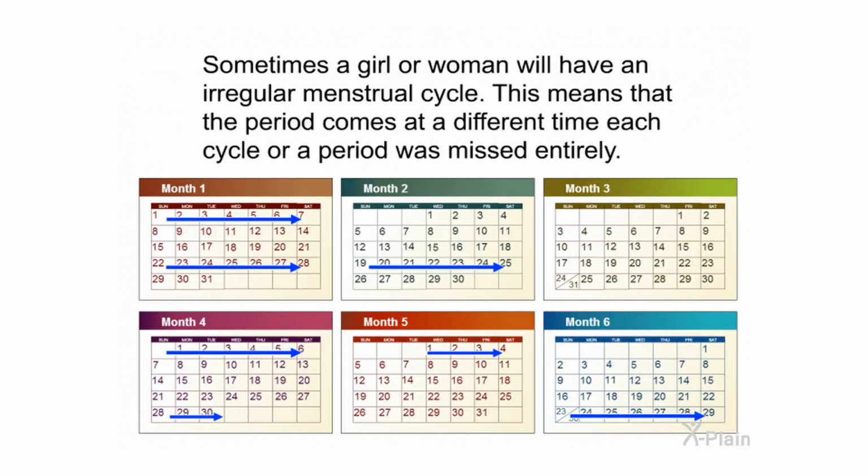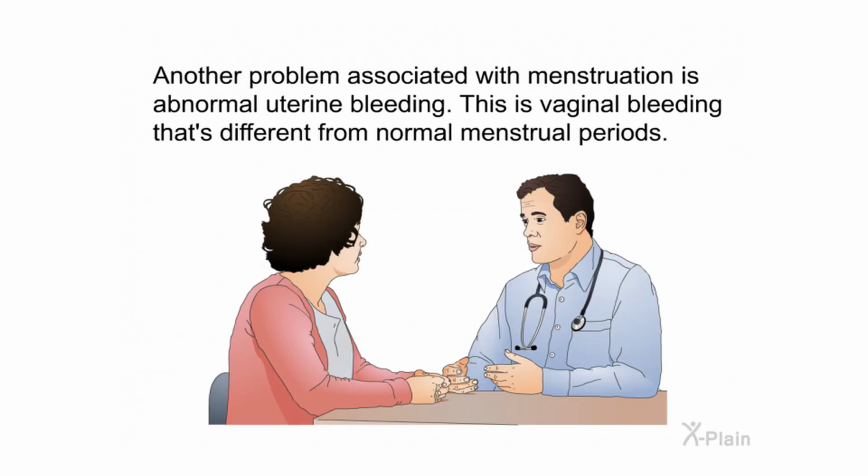Sometimes a girl or woman will have an irregular menstrual cycle. This means that the period comes at a different time each cycle, or a period was missed entirely. Another problem associated with menstruation is abnormal uterine bleeding. This is vaginal bleeding that's different from normal menstrual periods.